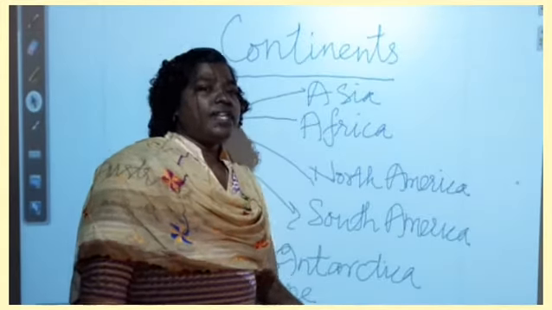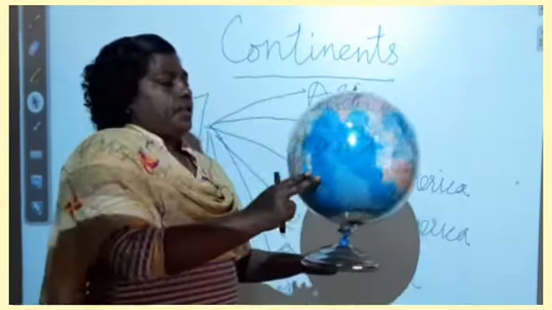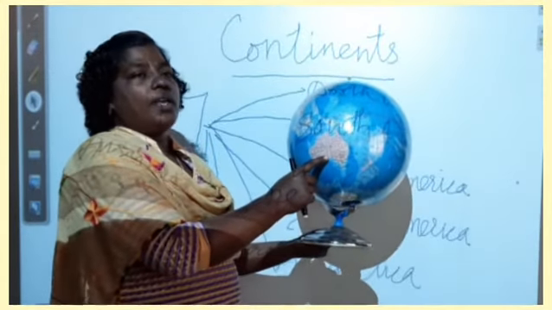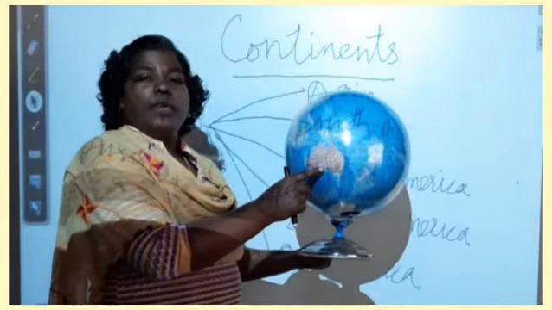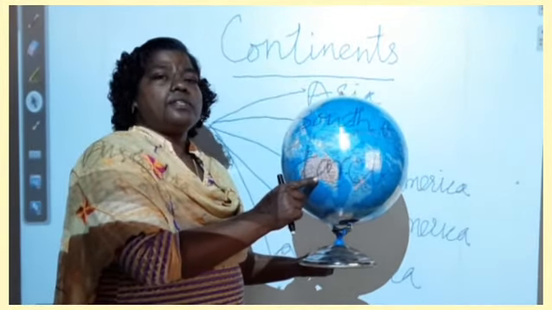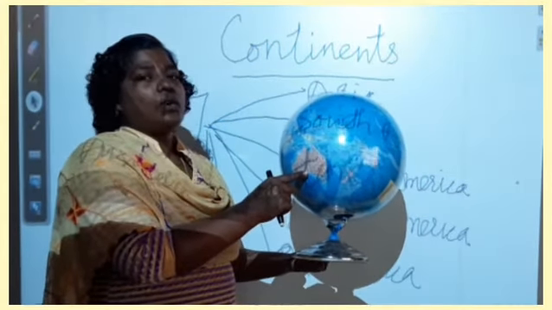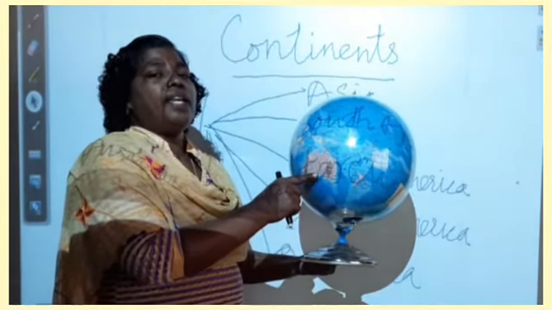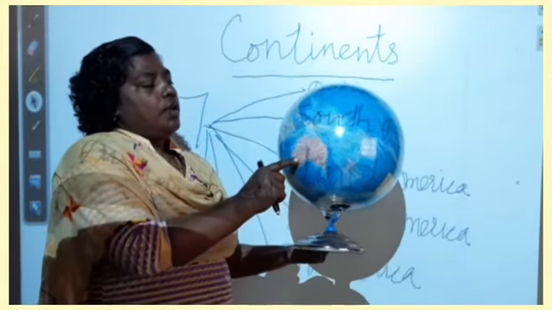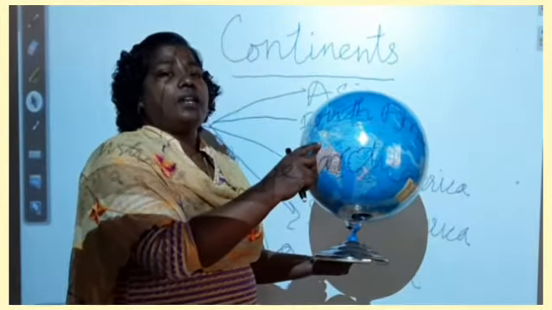Okay. And what are the water bodies surrounded by Australia? See, this is Australia, the smallest continent, and it is the only continent which is also a country. So it is the smallest continent but the biggest island country. In the north of Australia we can find the Arafura Sea.